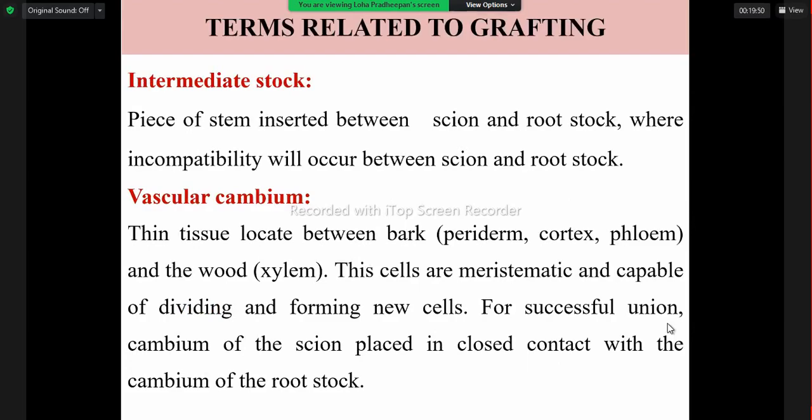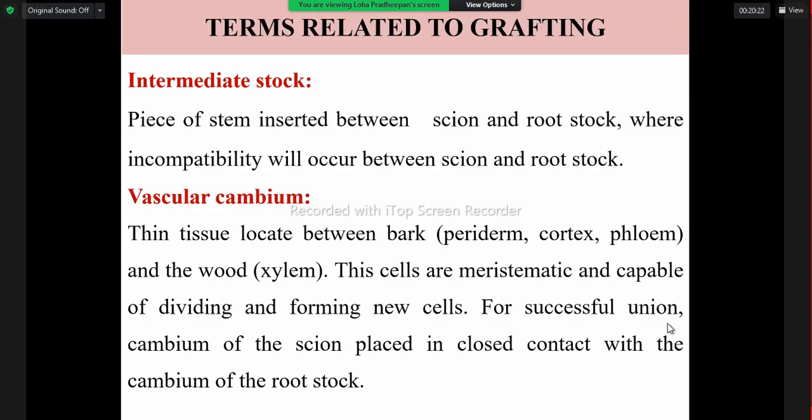Then intermediate stock, that term also we have to know. In some cases, while doing grafting or budding, if we put the scion into the rootstock, that scion won't grow successfully. In that case, another small piece of stem is needed to combine the rootstock as well as the scion. That stem part is called the intermediate stock.